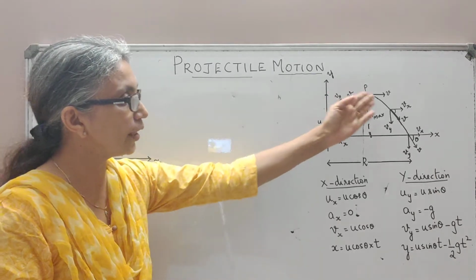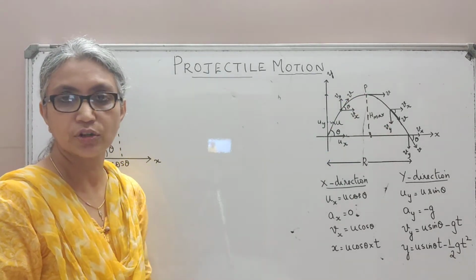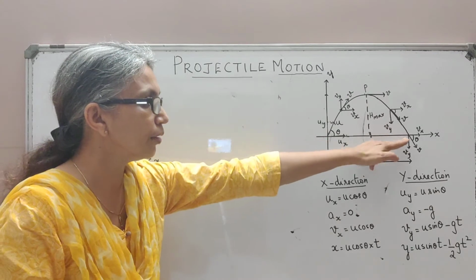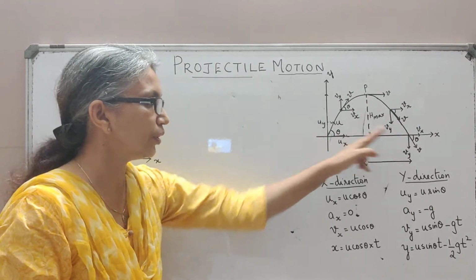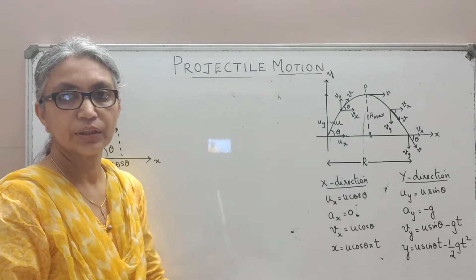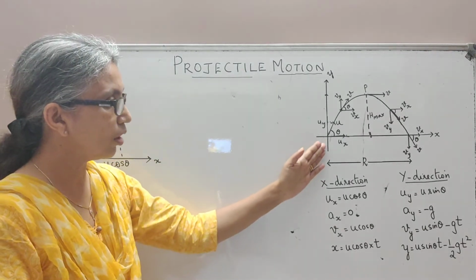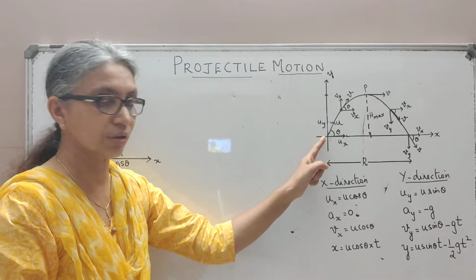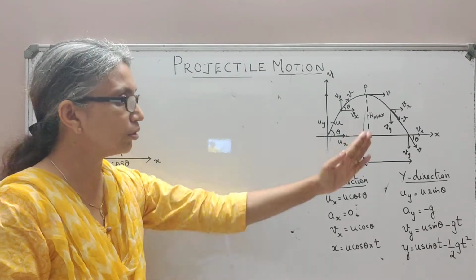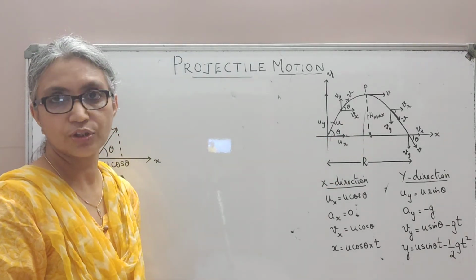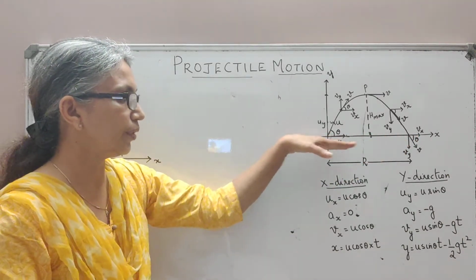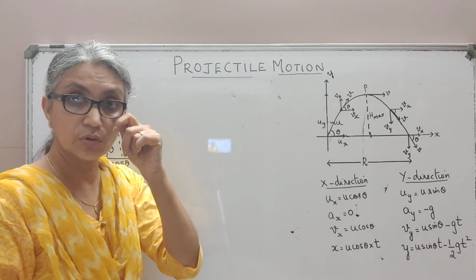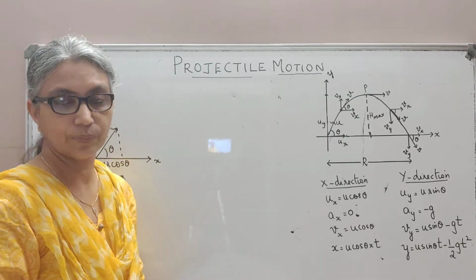Then the total time of flight means the total time that your projectile will be in flight before it touches a point which is at the same level as the point of projection. Then you also need to find out how far from the origin, along the horizontal direction, your projectile will travel before it hits the ground or hits the same level of projection. So these are the unknown parameters which we will be deriving now.